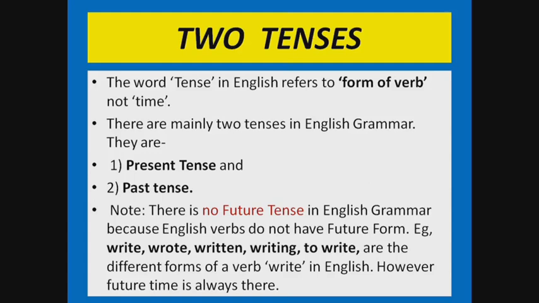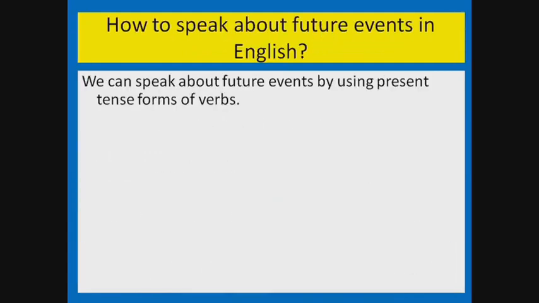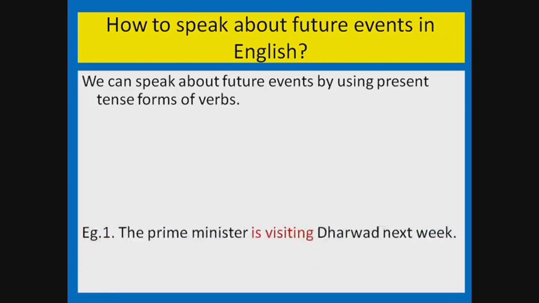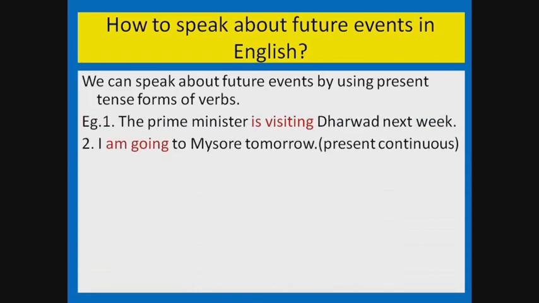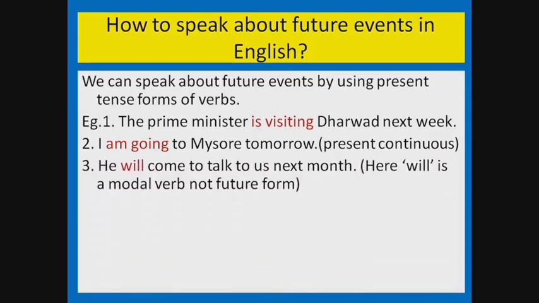However, future time is always there. Then how to speak about future events in English? We can speak about future events by using present tense forms of verbs. For example, the Prime Minister is visiting Dharwad next week. I am going to Mysore tomorrow. Here, is visiting and I am going are in present continuous tense, but next week and tomorrow are in future time.